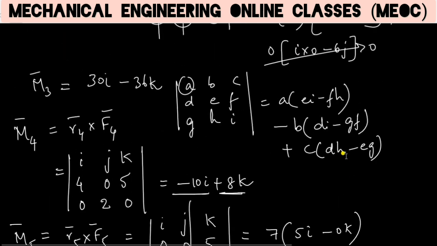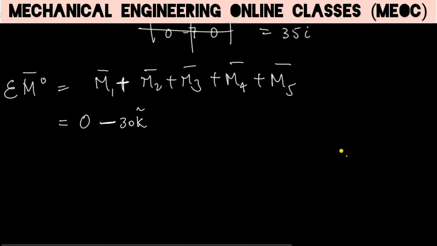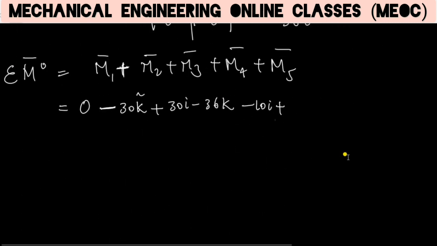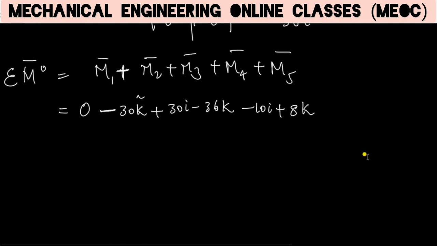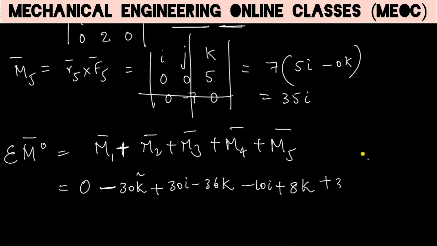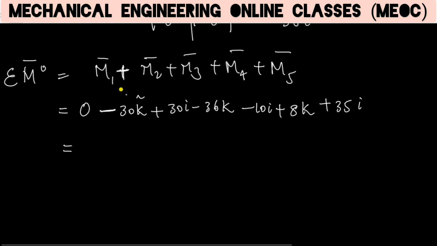So now M3 should be added. M3 is 30i minus 36k. M4 is minus 10i plus 8k, and M5 is plus 35i. So let us club all the i's, j's and k's together. We have 30i minus 10i is 20i. 20i plus 35i is 55i.